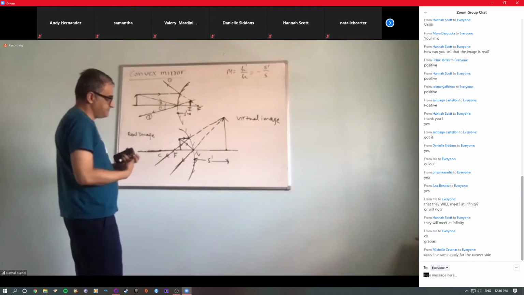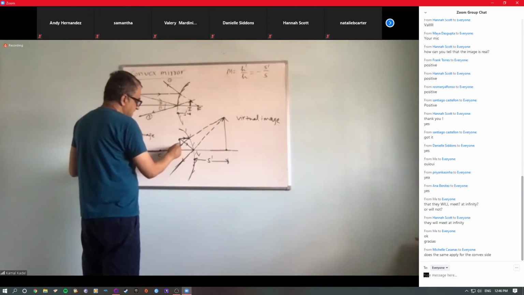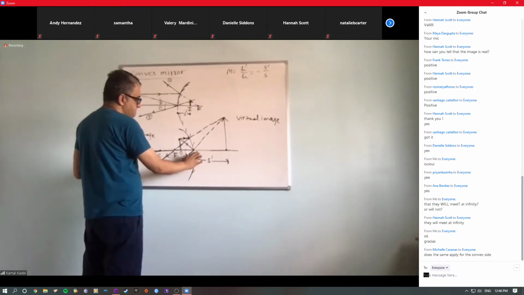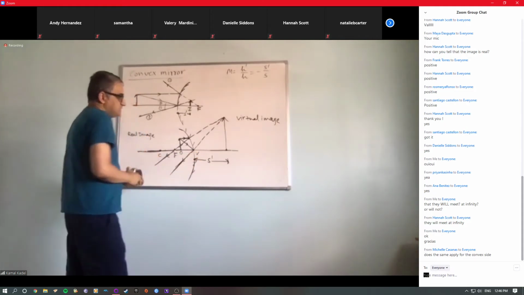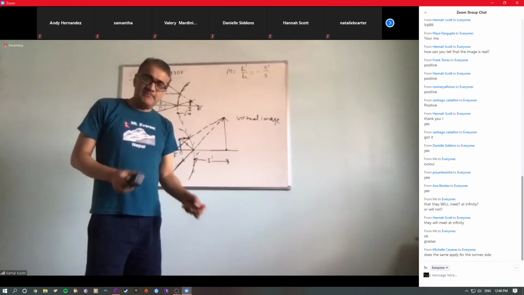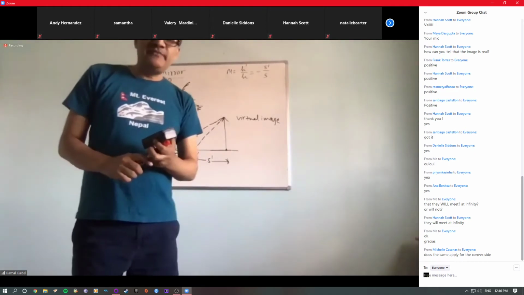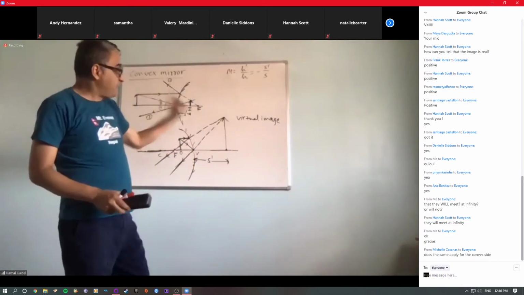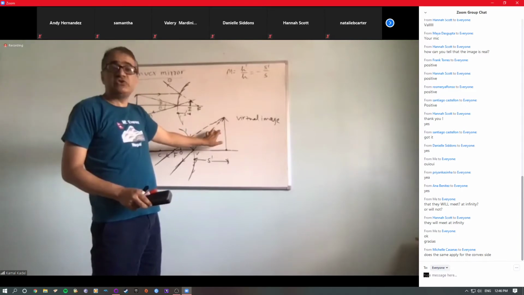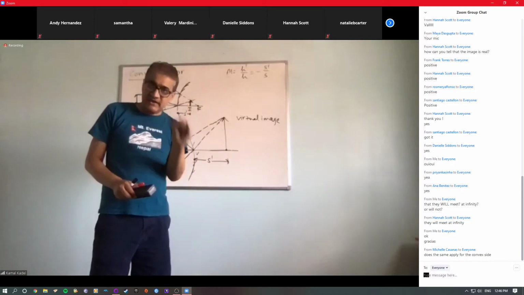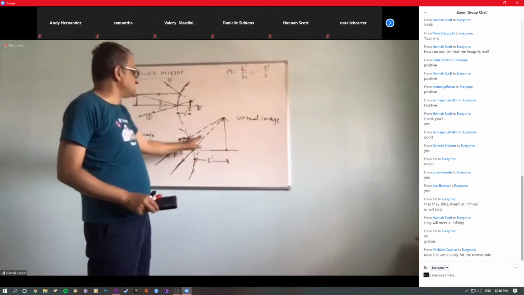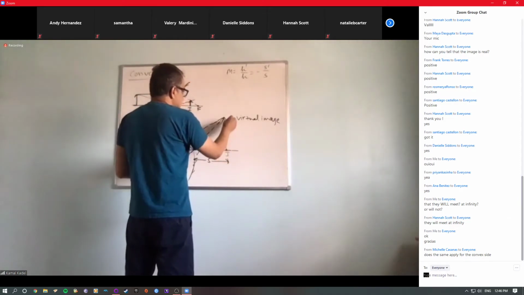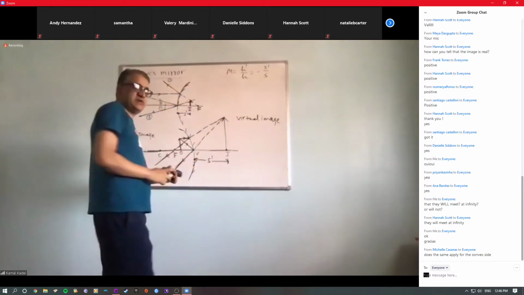However, if the object is placed anywhere in between the focus and the mirror, then the image is virtual. A concave mirror can form a virtual image when the object is placed anywhere in between the focus and the mirror. The virtual image formed by a concave mirror is always larger than the object. That always happens. If you see here, this image is larger than the object.